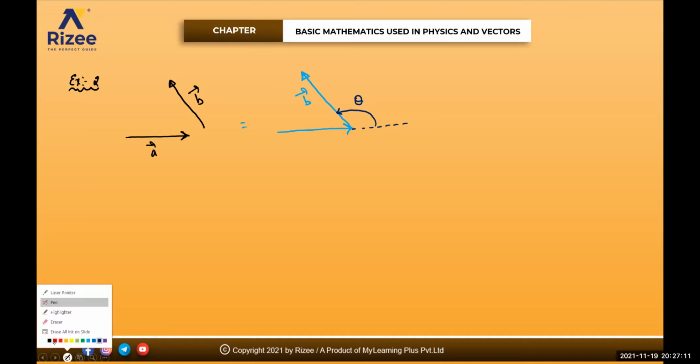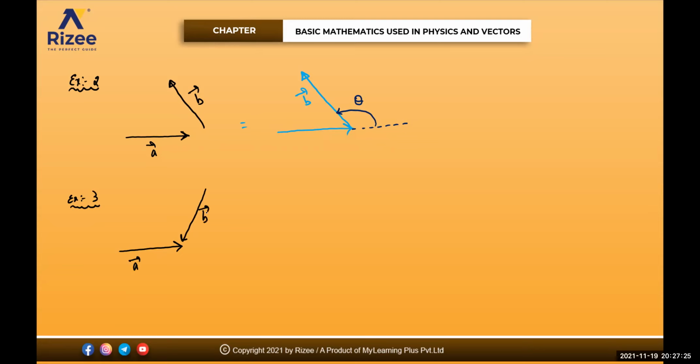One more example. You try to do it. Let's say, for example, if this is one vector like this, and another vector is like this. This is your a bar, this is your b bar. Then how do you draw the vectors for this one? Nothing. You keep the first vector as it is. Yes, Dheeraj. Any doubt?